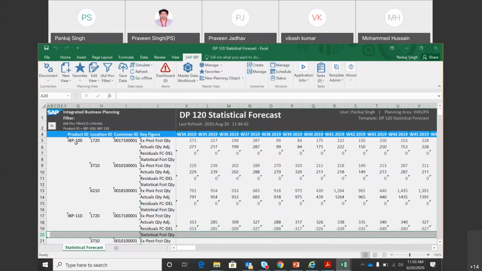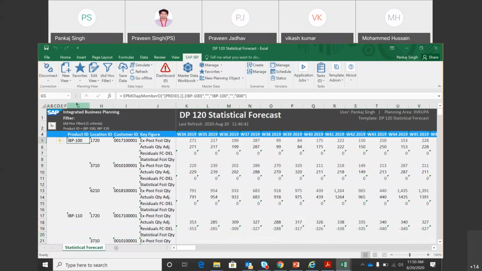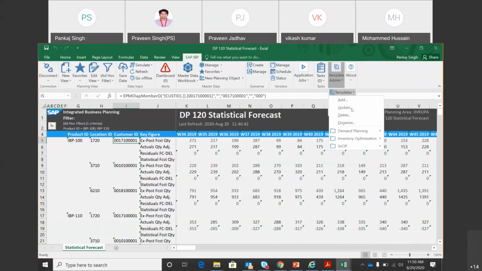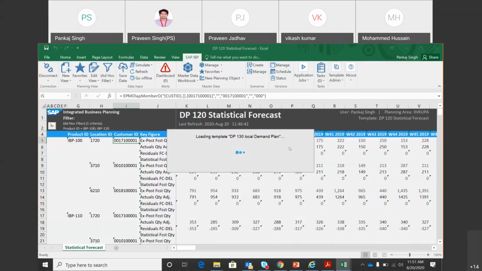Now you will see that all these numbers are generated for this combination: product, location, and customer. As we move on, we'll go to the third step in the demand planning process, which is your local demand plan. What is the meaning of local demand plan? We'll see that.